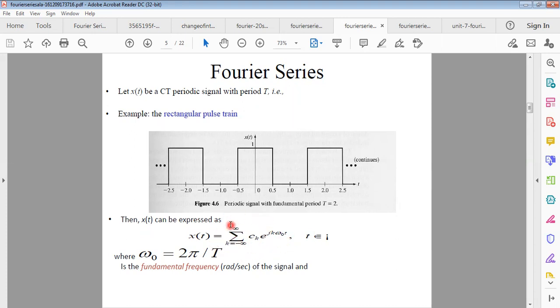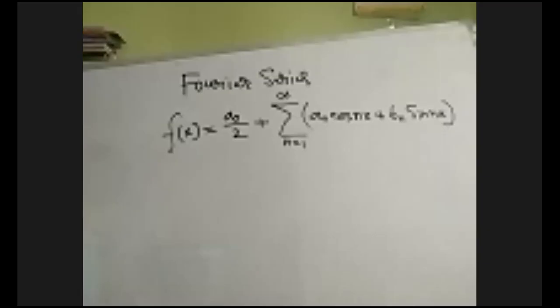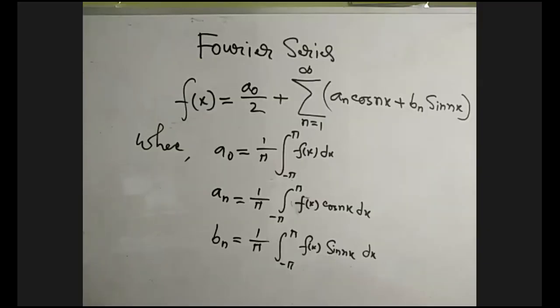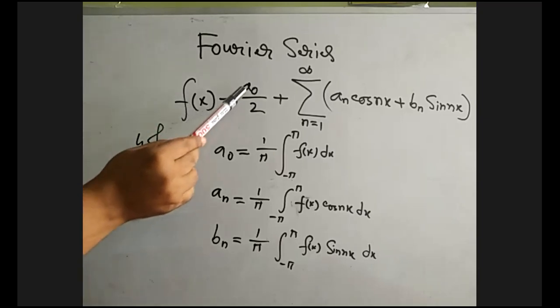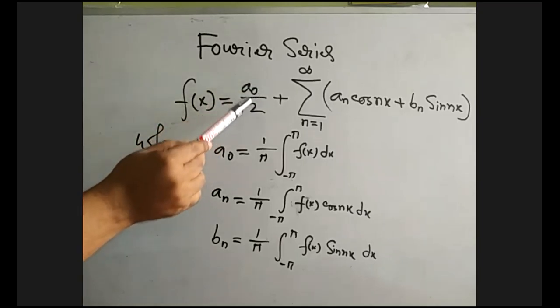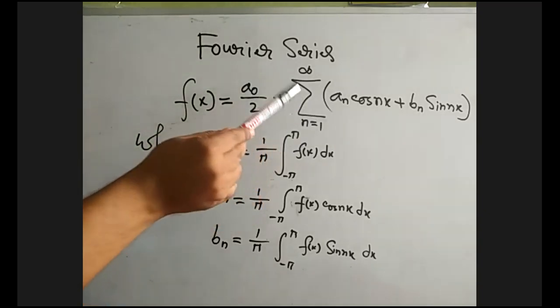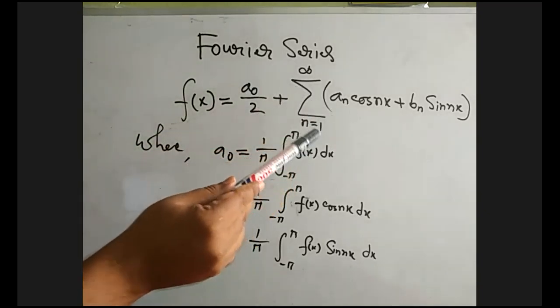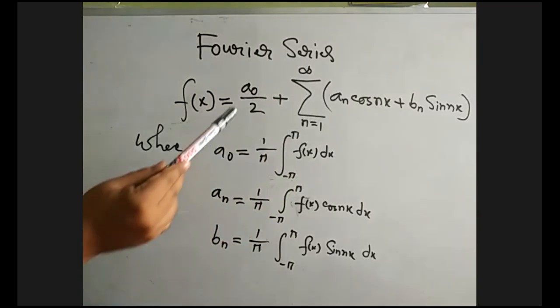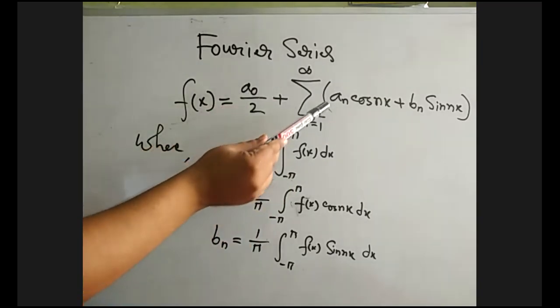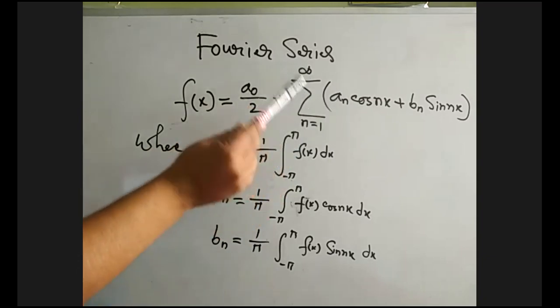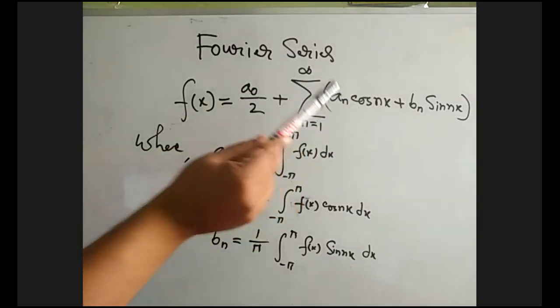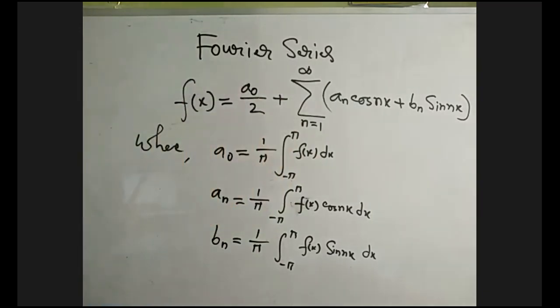This is also a Fourier series, where the period is twice pi by capital T. This is another representation of the Fourier series. So by the definition, f of x equals a0 by 2 plus the sum from n equals 1 to infinity of an cos nx plus bn sin nx. And there are three constants: one is a0, another is an, depending on the whole range n equals 1 to infinity, and another constant is bn. These are called Fourier constants.